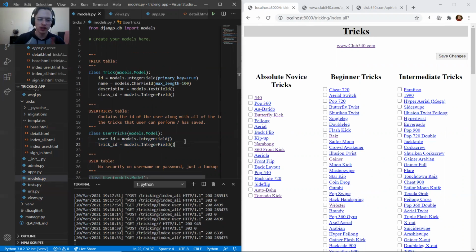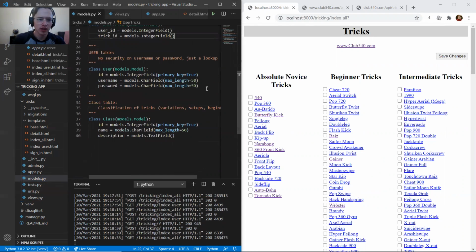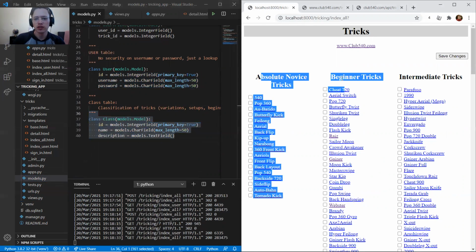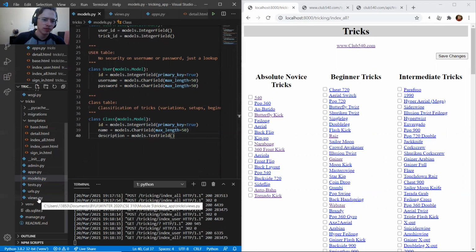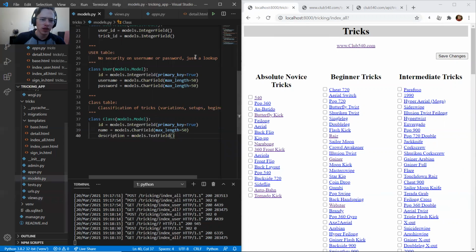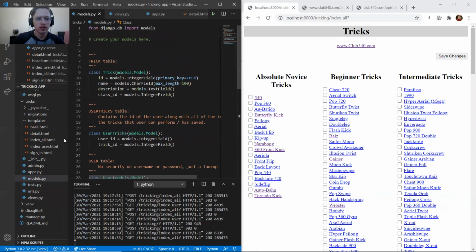As well as a class to tell you which classifications, so intermediate, beginner, novice. So that is my data set or database.